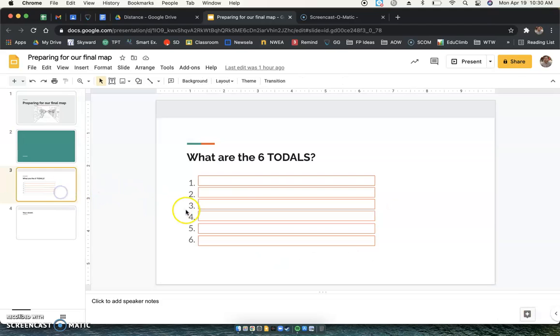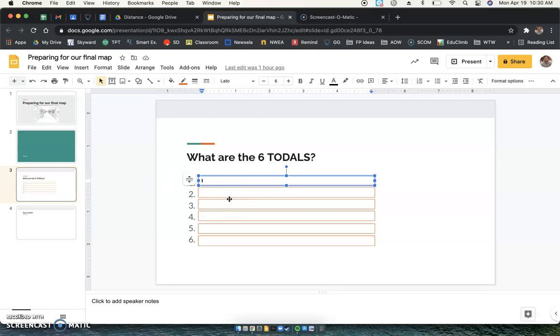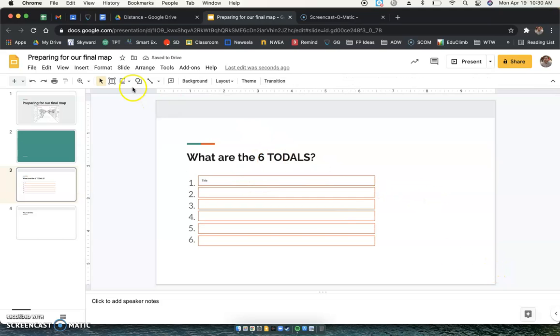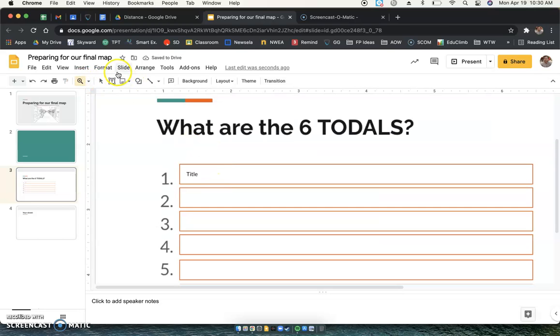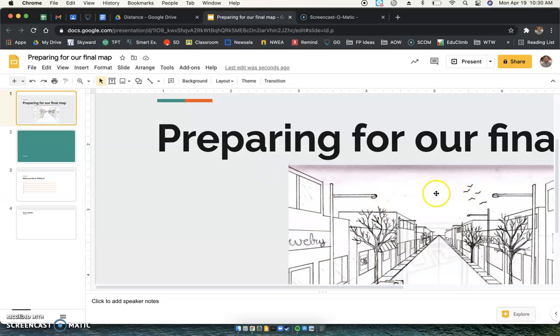But first we need to talk about the totals. These are the 6 things that are going to be on your map. Number 1, the T in totals stands for title. I know that's teeny tiny, let me zoom in on that. So the title of yours is going to be like My Neighborhood, or if you live on Stillwater Avenue, you can say Stillwater Avenue. That's where the title goes on your map.